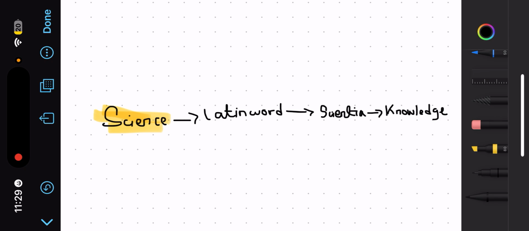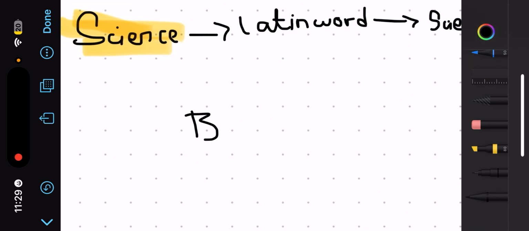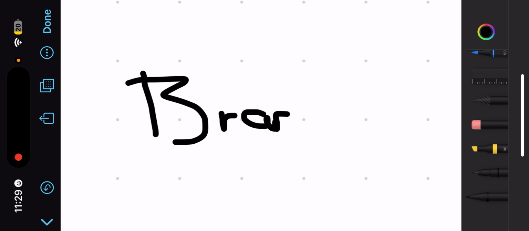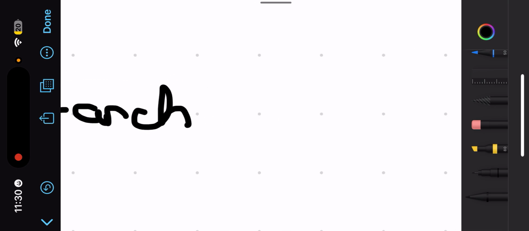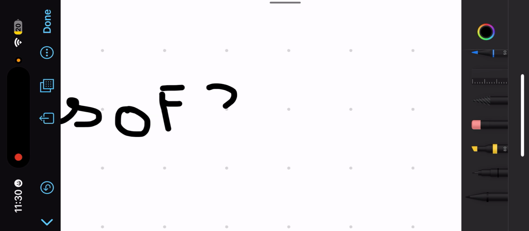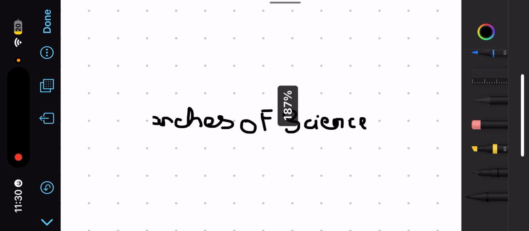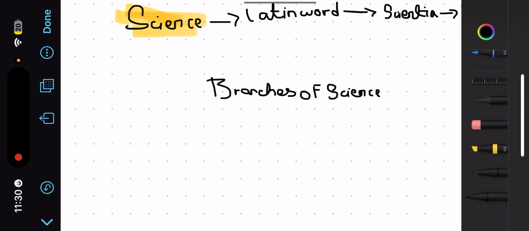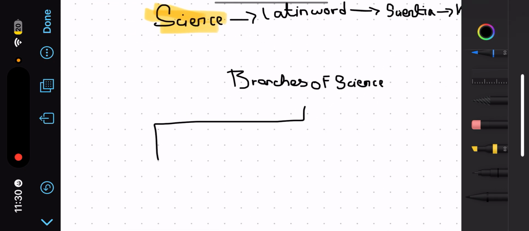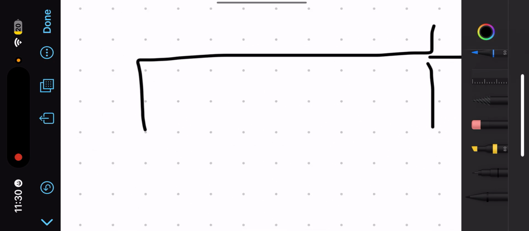I hope you are clear about what science is. Now we will be learning about the branches of science. There are three main branches.